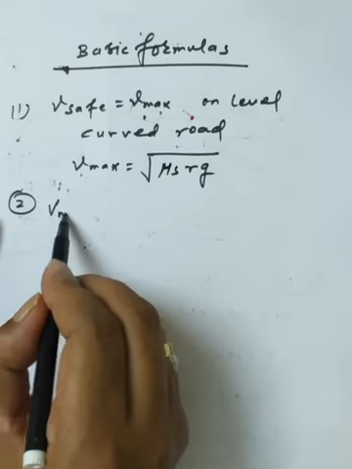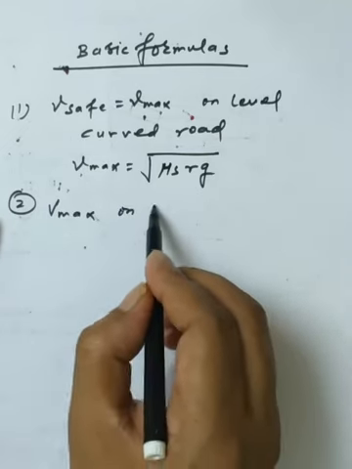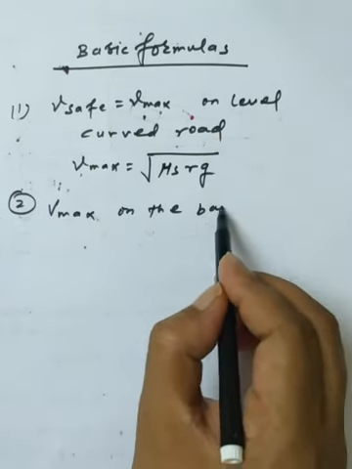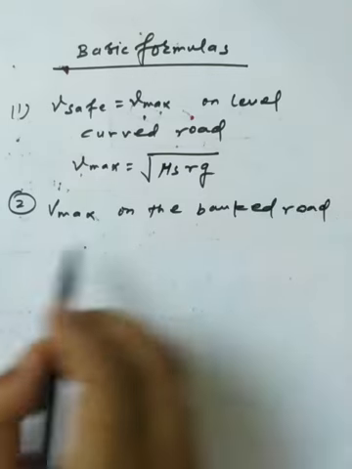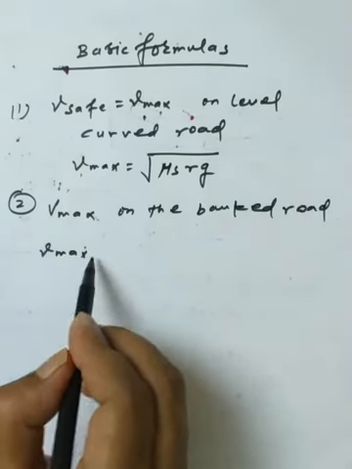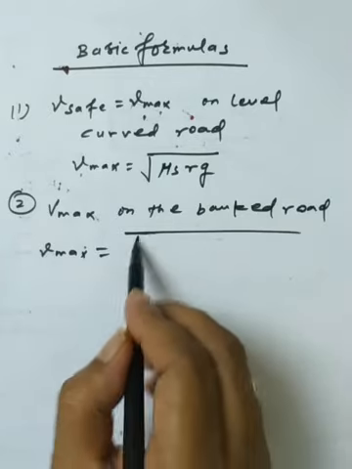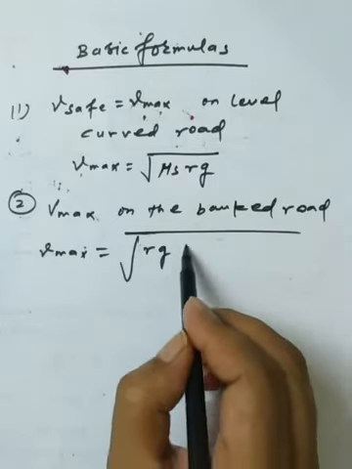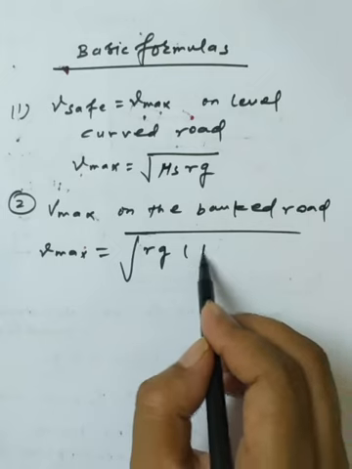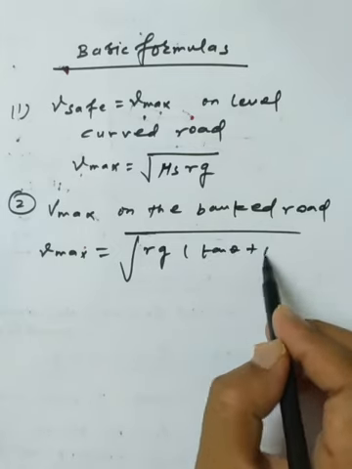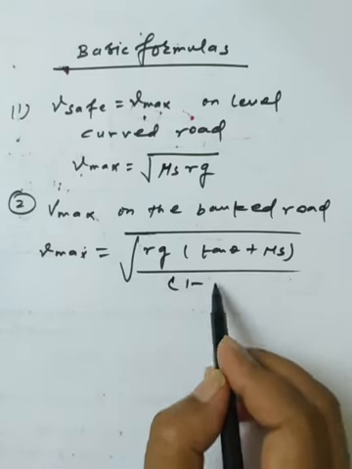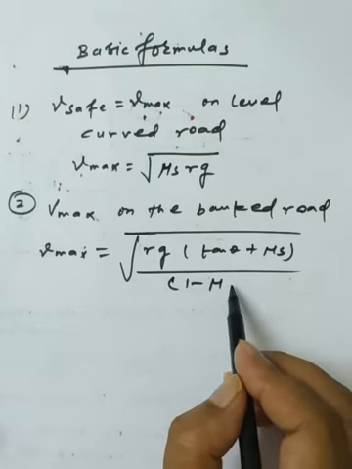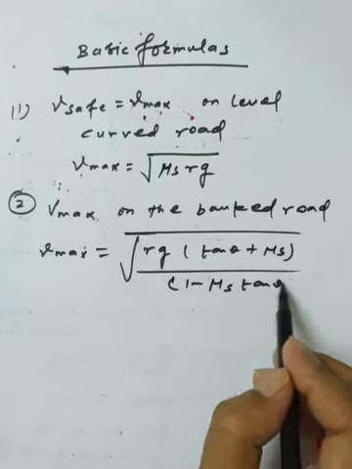Now V max on the banked road is V max equal to under root Rg times (tan theta plus mu s) upon (1 minus mu s tan theta).